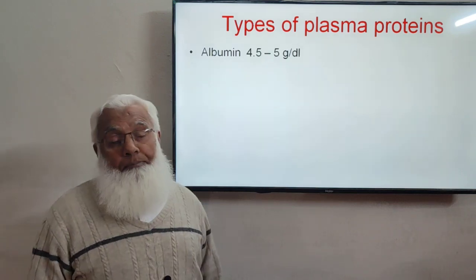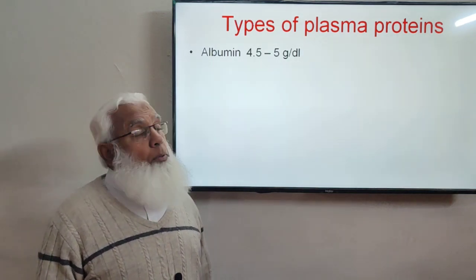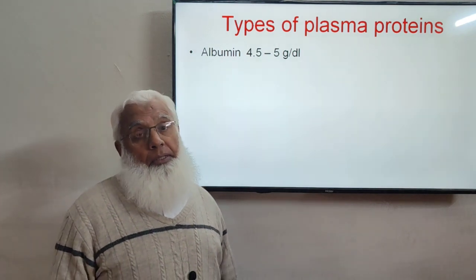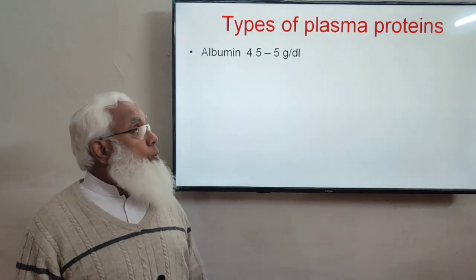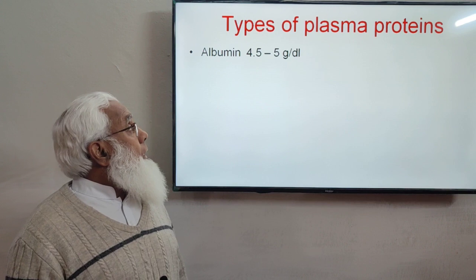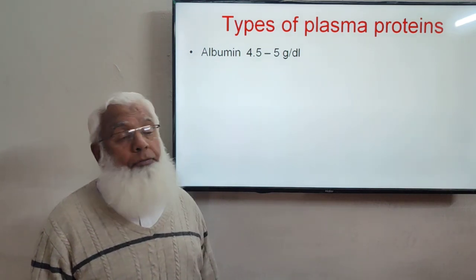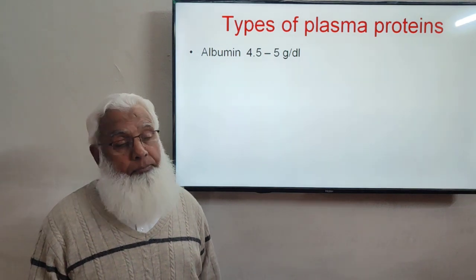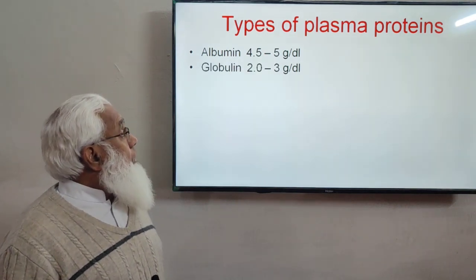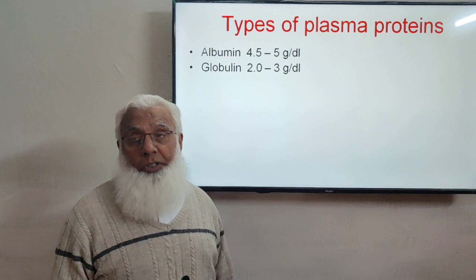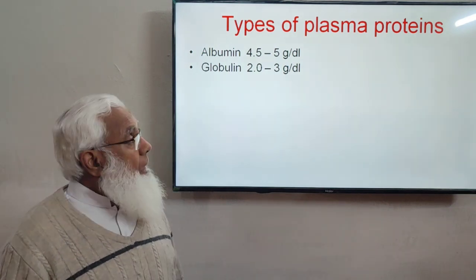Albumin is the most abundant molecule amongst the proteins. The concentration of albumin ranges between 4.5 to 5 grams per deciliter, and globulin is 2 to 3 grams per deciliter.